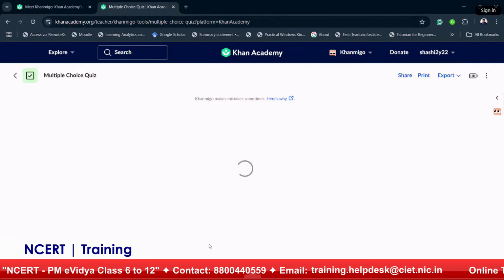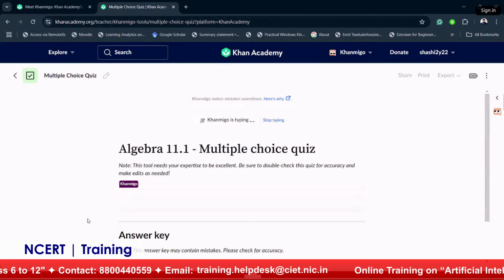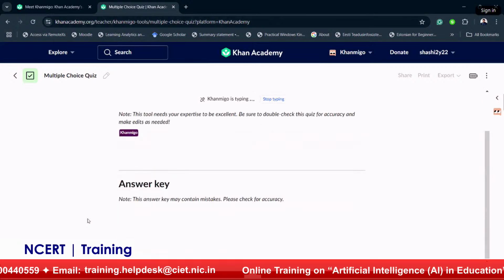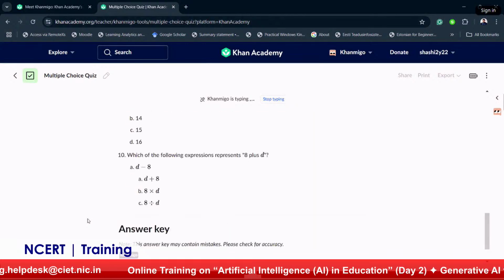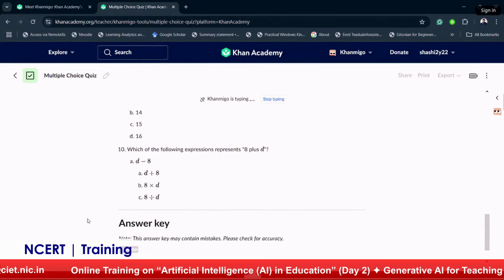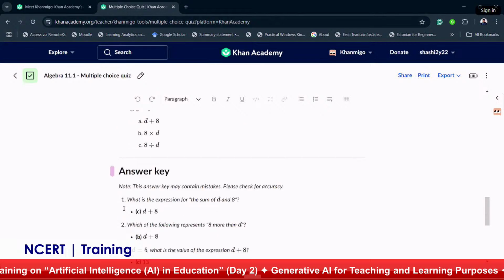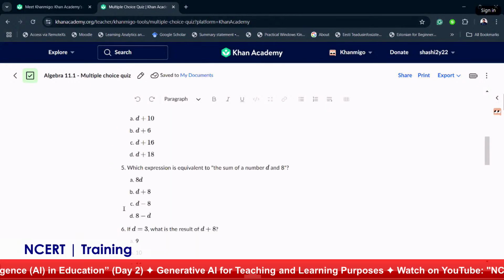And I click on start. The moment you hit the start button, the engine does the magic in the background, and then it comes with the 10 quiz questions with all the ABCD options, and it also writes the right answer key. So you can see that it has already created the 10 questions. It is giving the right answer for every question.